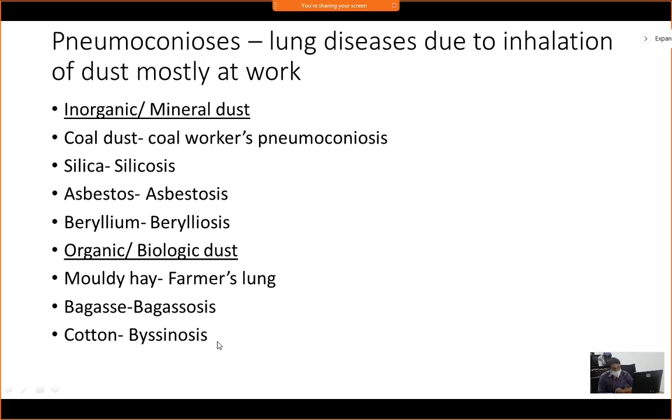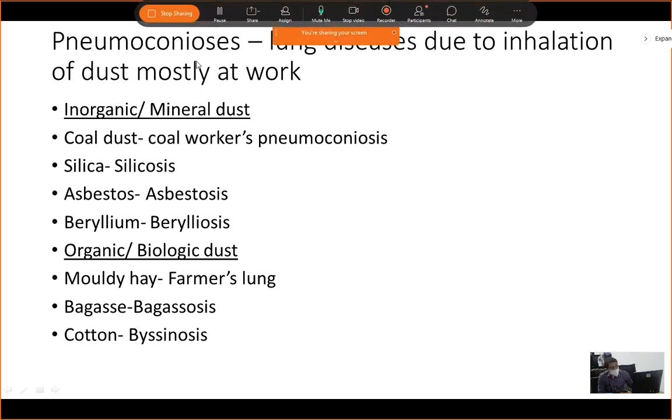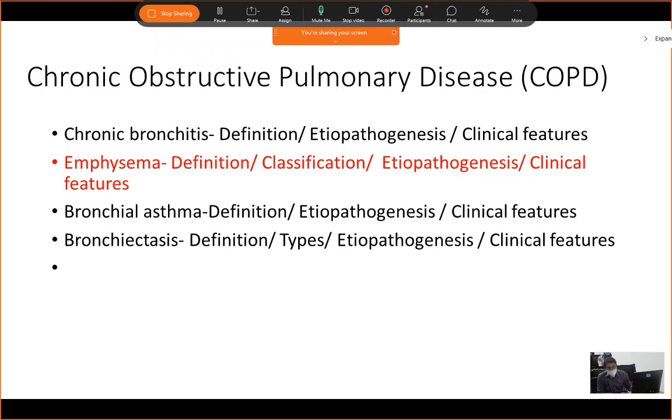Many a times they give MCQ type of question from here, like bagassosis is a disease due to exposure to which of the following. So this kind of question sometimes they ask in MCQ, but as a short note you have to know what pneumoconiosis is. This is a lung disease due to inhalation of dust, mostly at work, and examples with names. And in COPDs you have to know these 4 entities, definition of each of them, etiopathogenesis and clinical features.